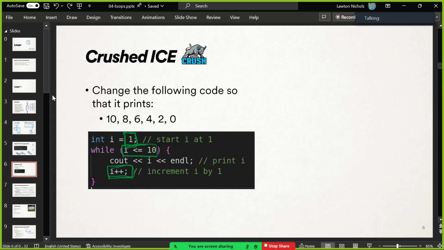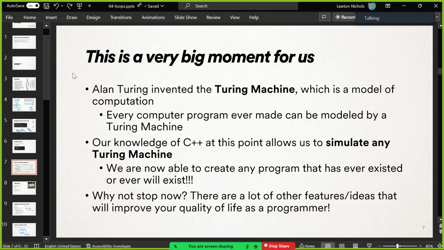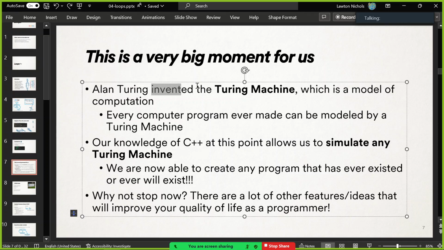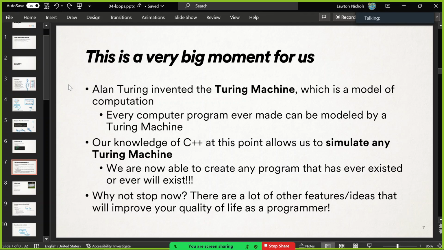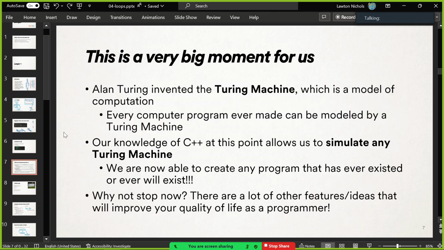All right. So right now, I would like to just have you all pat yourselves on the back because you have learned the last piece that you really need to learn to do things in programming. So this dude named Alan Turing, very famous, very sad end to his life, he invented what's called the Turing machine, which is a model of computation. It's a mathematical model of anything that any computer ever could possibly compute. So every computer program that ever was made or ever will be made can be modeled by a Turing machine. Unless you go to the quantum stuff, and we won't get into that.